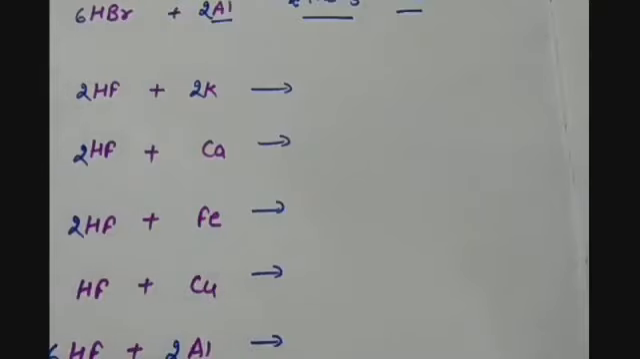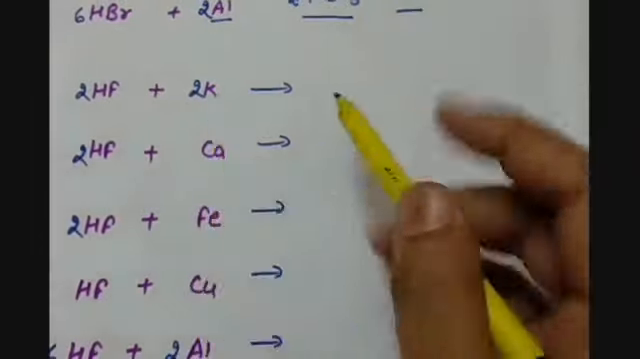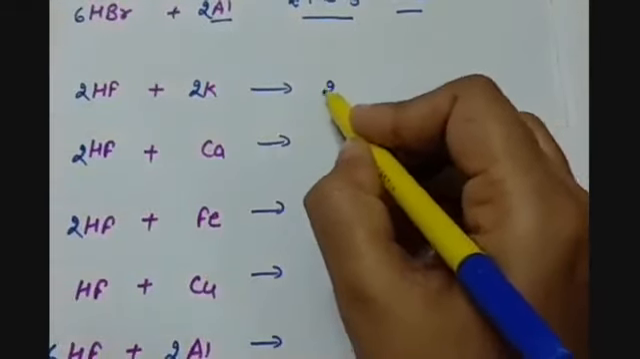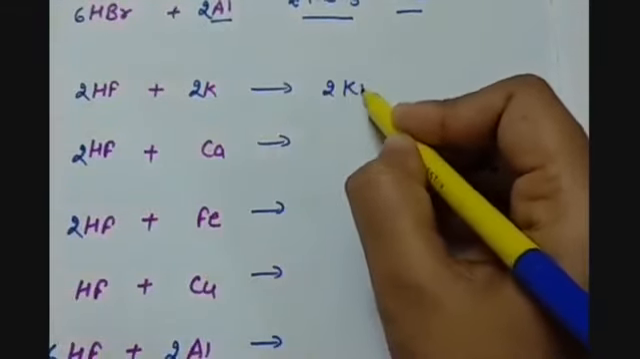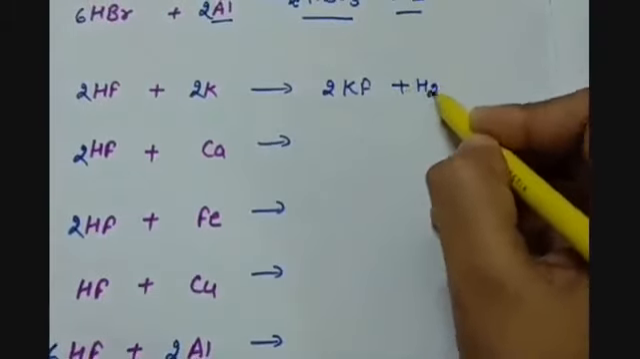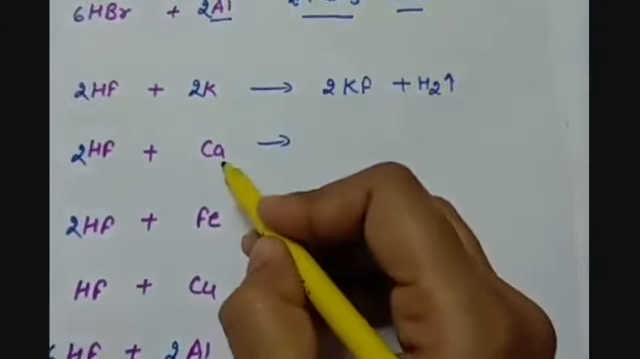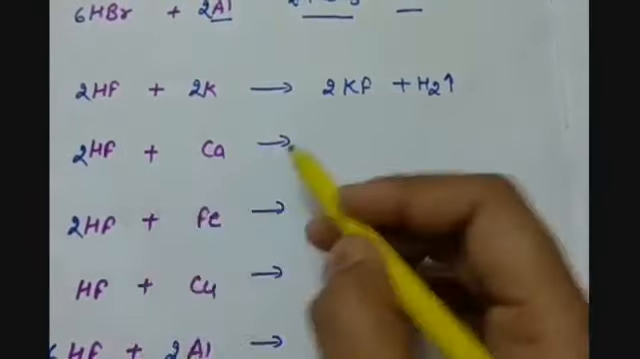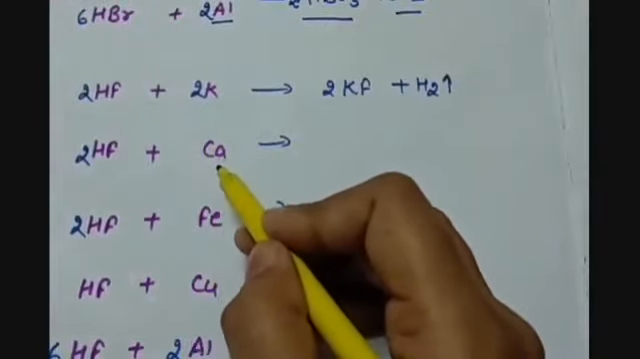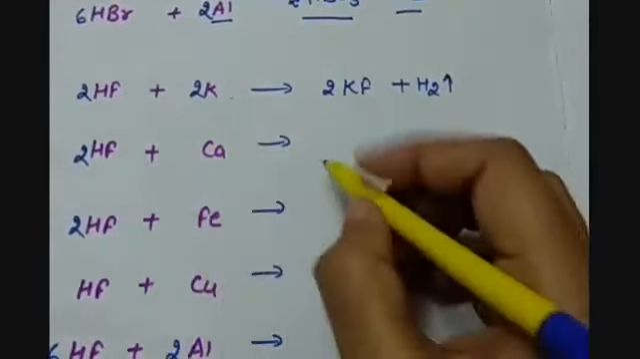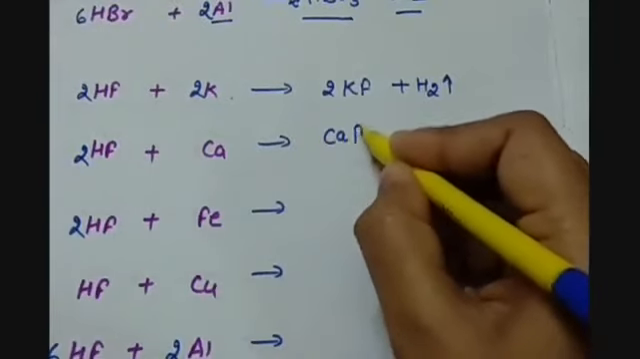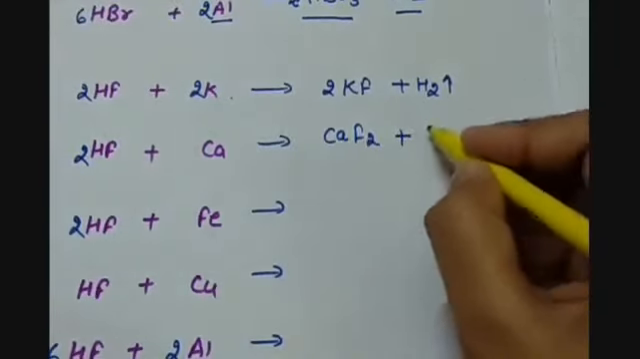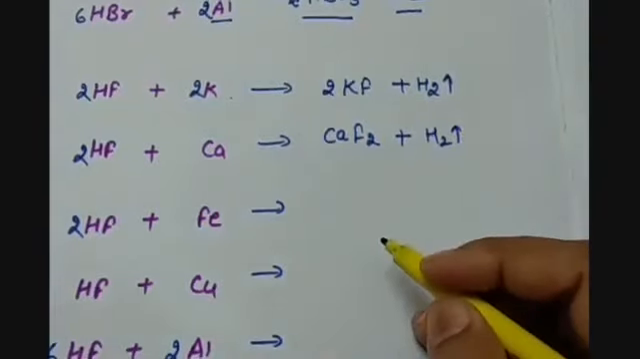The third type of reaction of these metals is with the third acid, that is HF, hydrofluoric acid. When hydrofluoric acid reacts with potassium, it forms potassium fluoride, KF, and hydrogen gas is evolved. When calcium, which is less reactive than potassium, reacts with HF, the reaction is comparatively less vigorous than this reaction. It will form CaF2, and hydrogen gas will be evolved.